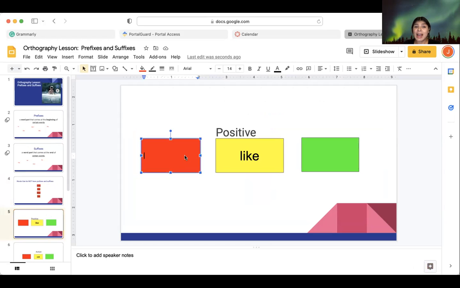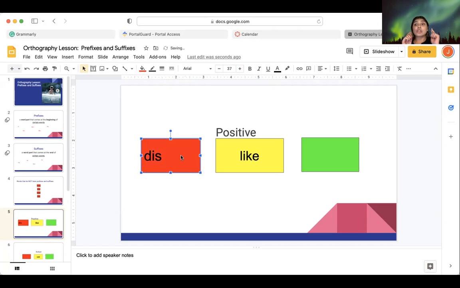If I were to add a prefix, my prefix for the word like is going to be dis. Dislike, right? Let's see how that looks. Dislike. Let's make that a little bit bigger.